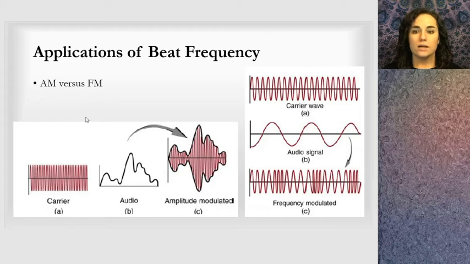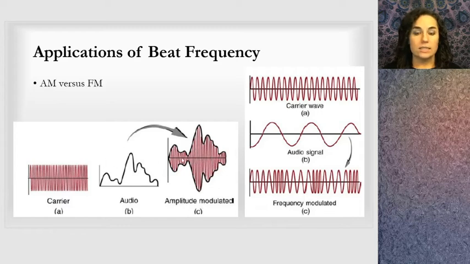So here's the FM. Just for your own knowledge, it's interesting to know how AM and FM work. AM means amplitude modulated down here. So the carrier wave has an amplitude, and it's very consistent. This is the carrier wave. It's one value. The audio, what you want to transmit in that radio wave, has the different amplitudes, whatever is being sounded. And you take those two and you add them, and you get this amplitude modulated wave.